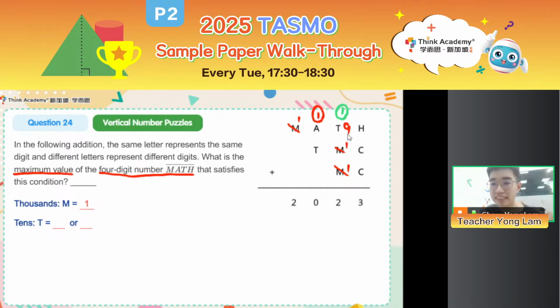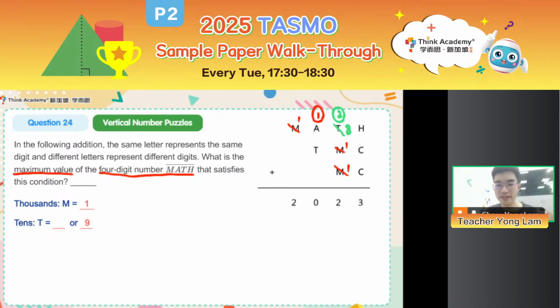That's why we have 1 plus 9 plus 1 plus 1 equal to 12. So T could be 9. Or maybe the carryover at the tens place is 2 and T is 8. That's also possible, because over here I am adding up 3 one-digit numbers. The result could be 23, for example, 9 plus 7 plus 7 is 23. So there is a possibility that the carryover here is actually 2.